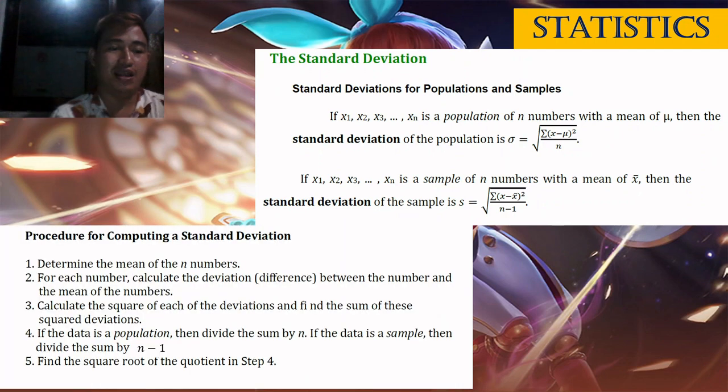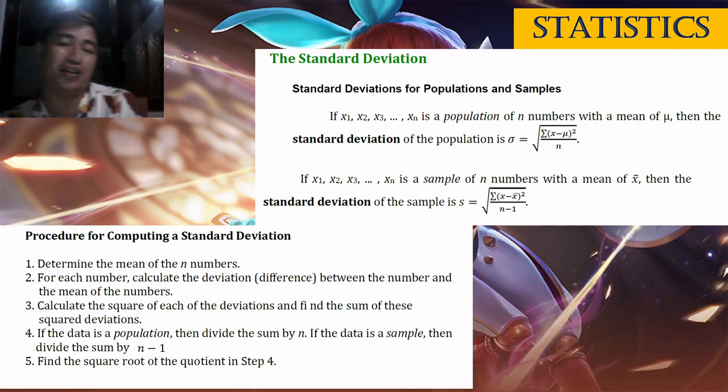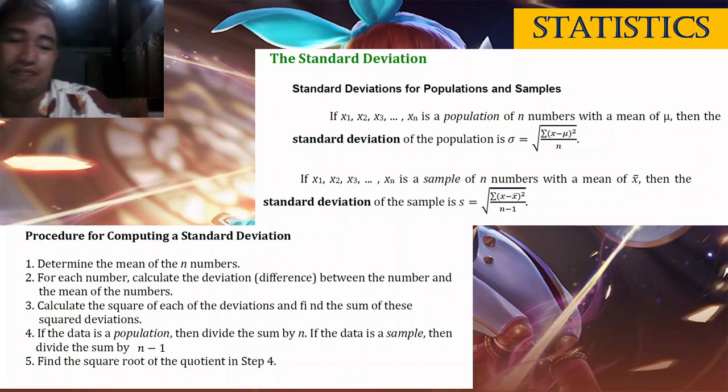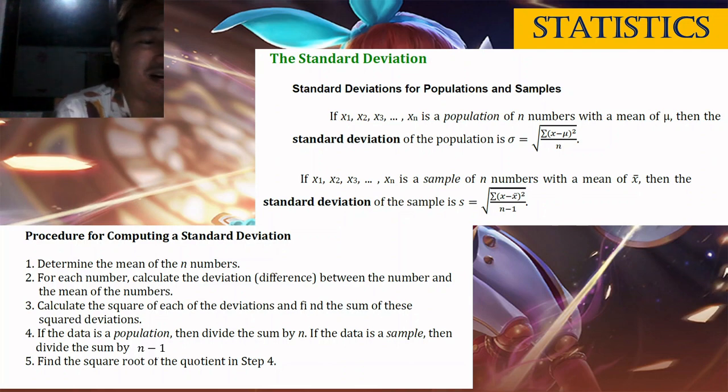Okay? So, procedure for computing a standard deviation. First, determine the mean of the n numbers. So, ang mean sa unahang class, si mu or si x bar. Depende kung population ang data, si mu ang isolve. Then sample, si x bar. Number 2: for each number, calculate the deviation or difference between the number and the mean of the numbers. So, i-minus class, si x minus x bar, or si x minus mu.